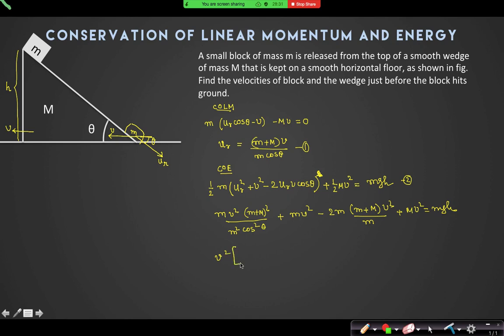V square, if I take common, capital M plus small m, plus, what it will be, (M plus m) into (M plus m) by m cos square theta, minus, M plus m will get cancelled out here, minus 2.